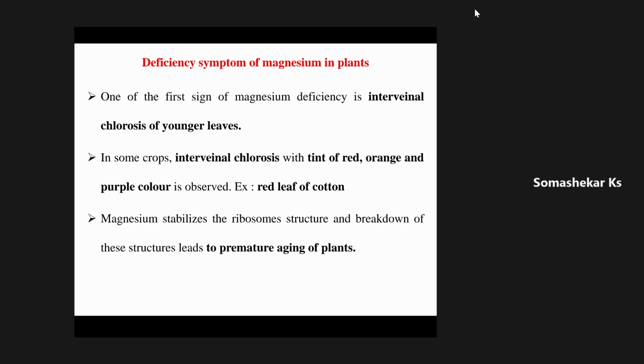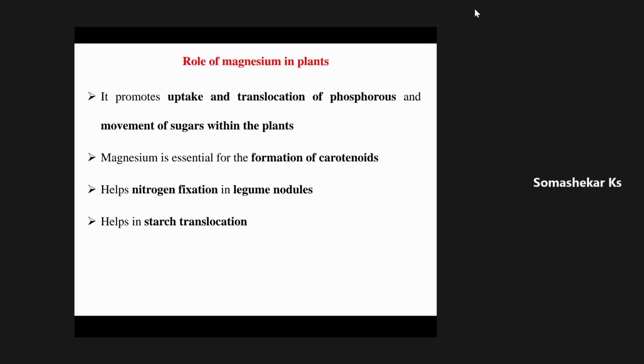With respect to magnesium, one more thing we need to be very clear about is that it will not be involved in synthesis of starch or sucrose, but it is involved in translocation of starch or sucrose in the plant system in a larger way as compared to potassium.